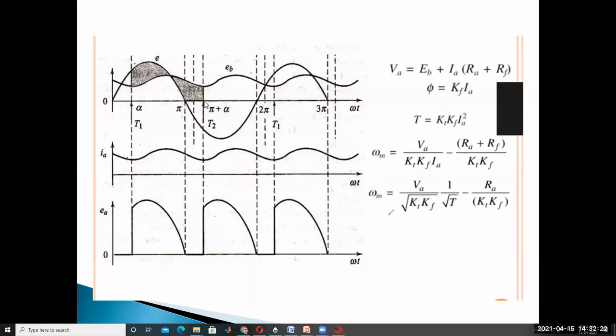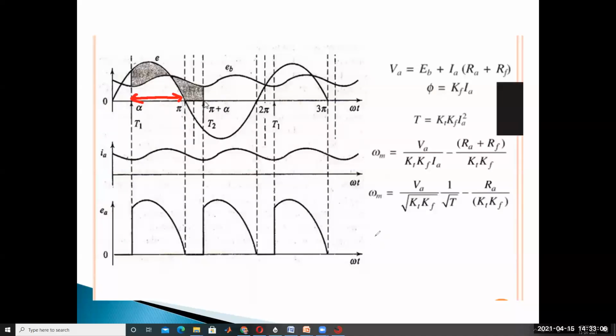So VA is equal to, here the total time period is nothing but pi. This is the total time period. Understood? And it is conducting during the time period alpha to pi. Only from alpha to pi it is conducting, so in this time period only it is conducting. That's why VA is equal to.